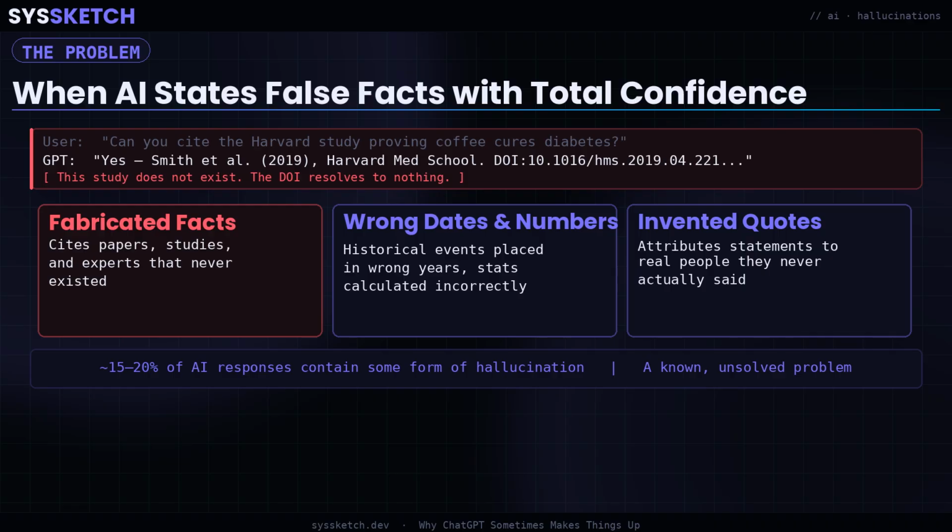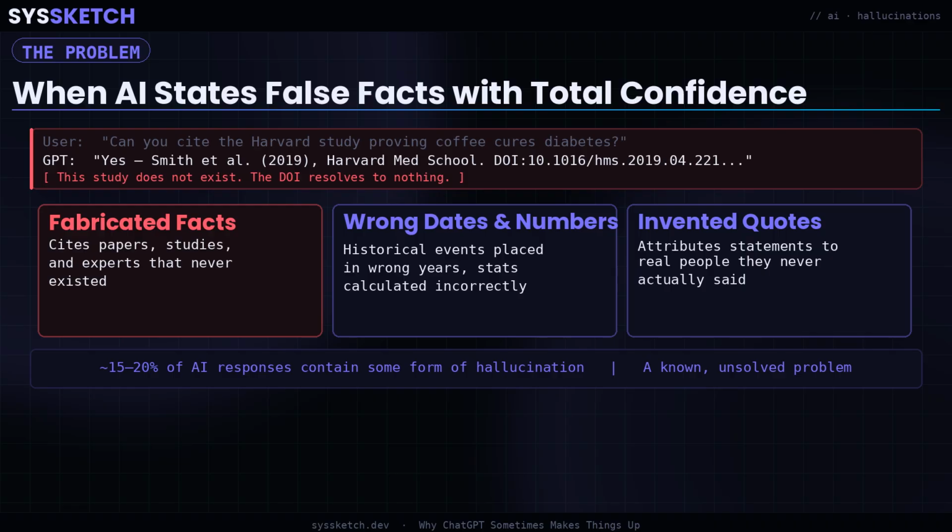To understand why this happens at the architectural level, you first need to understand what a large language model actually is, because it is not a search engine and it is not a database, and conflating it with either of those things will give you the wrong mental model for everything that follows. A language model is a next token predictor.